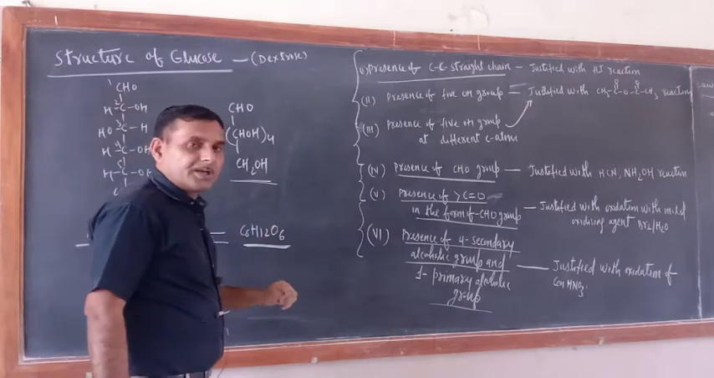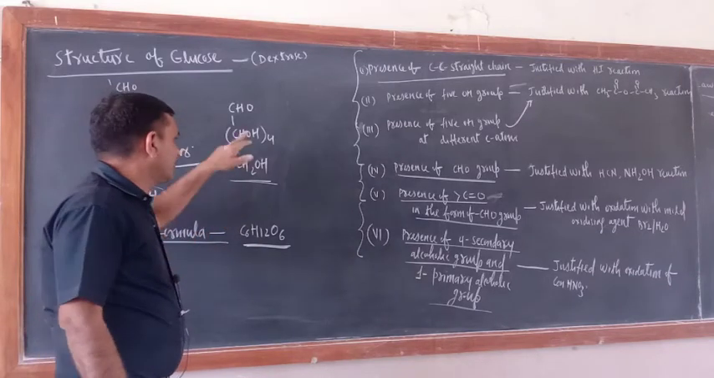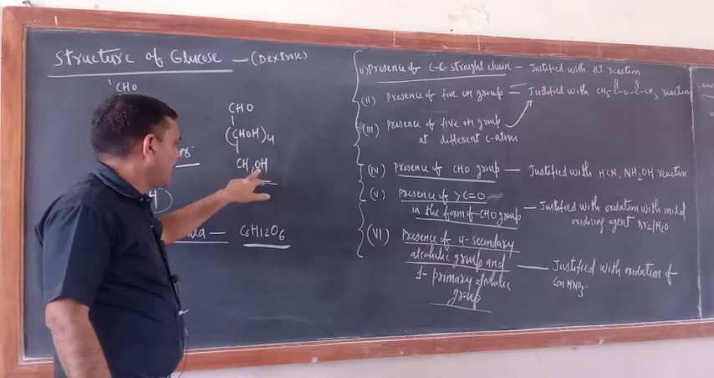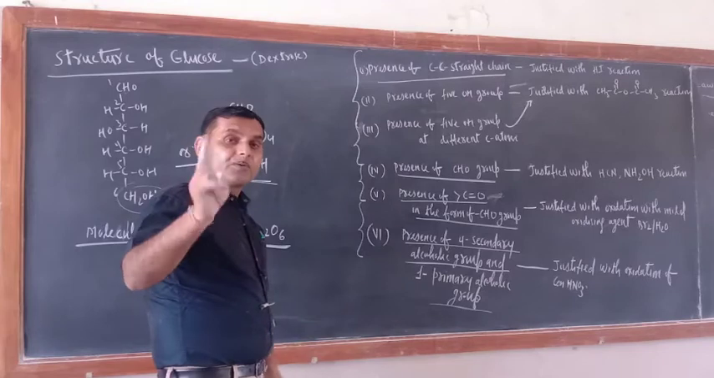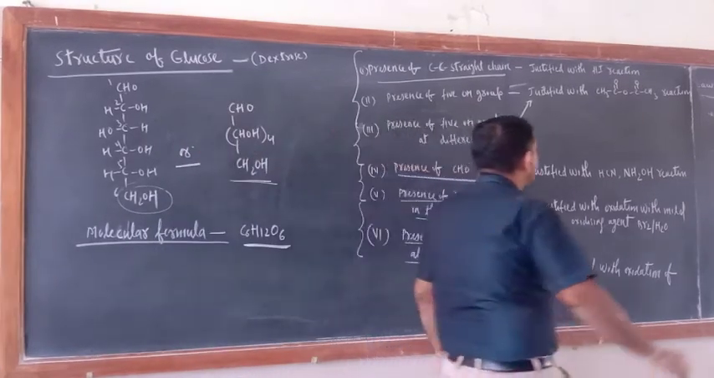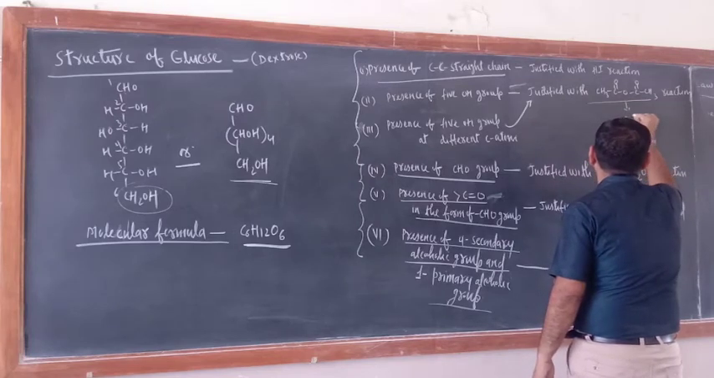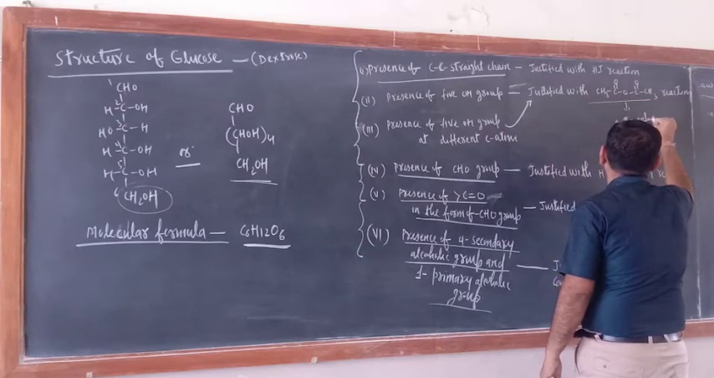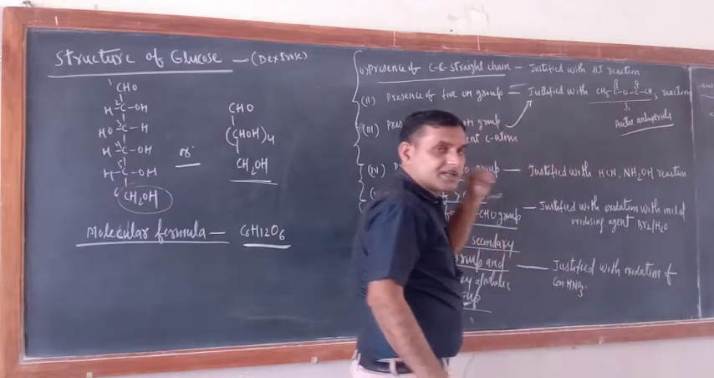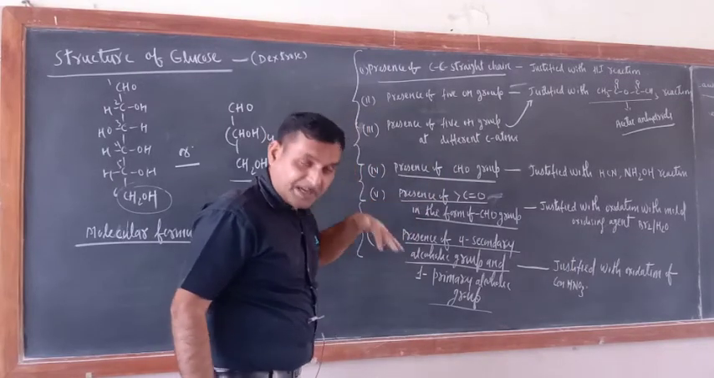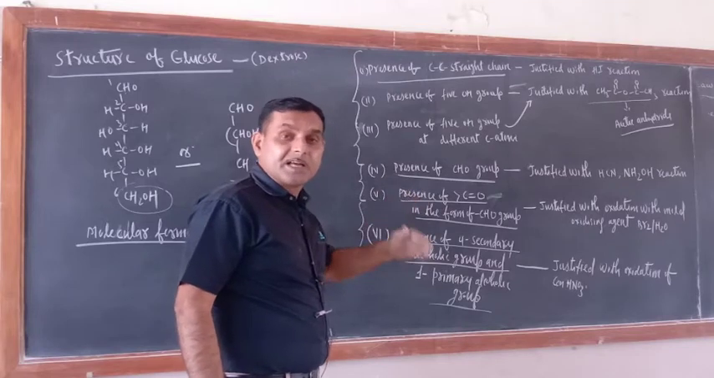The second thing we have to justify is the presence of 5 OH groups in glucose molecules. So 5 are there, 4 in this part and the 5th one is this one. How will you justify the presence of 5 OH groups? When glucose reacts with CH3-C double bond O, what is the name of this one? Acetic anhydride. So when glucose reacts with acetic anhydride, glucose pentaacetate is formed, and glucose pentaacetate is a stable compound.